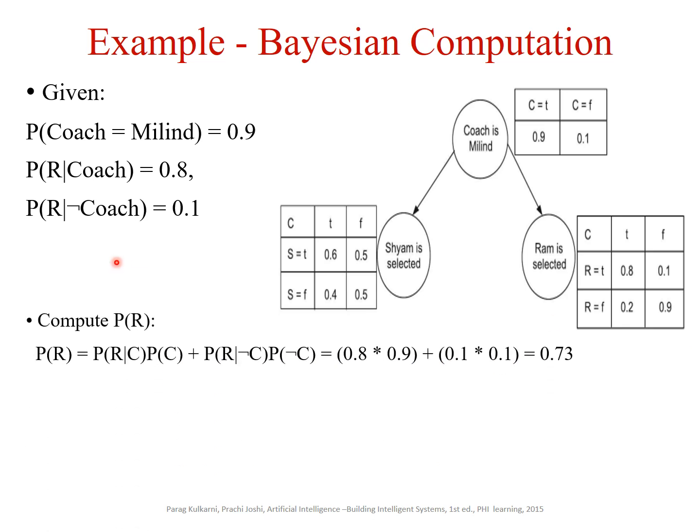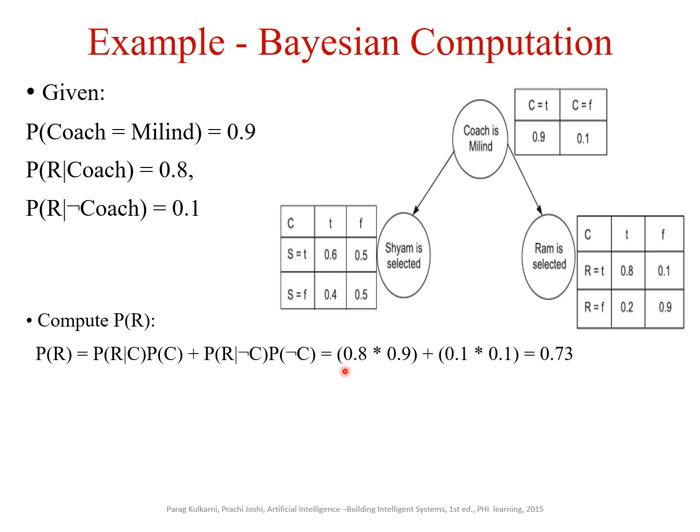Now, let us compute the probability that Ram is selected. So, how to calculate it: probability that Ram is selected given a coach and probability for the coach, plus probability that Ram is selected given no coach and probability that there is no coach. So substituting the values.